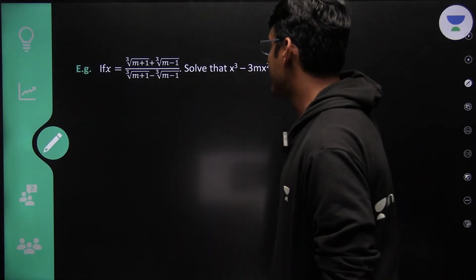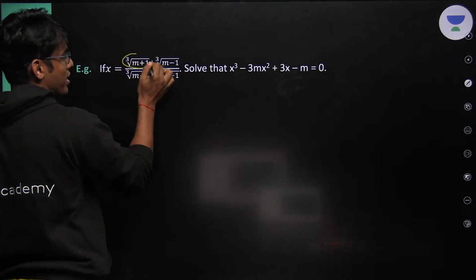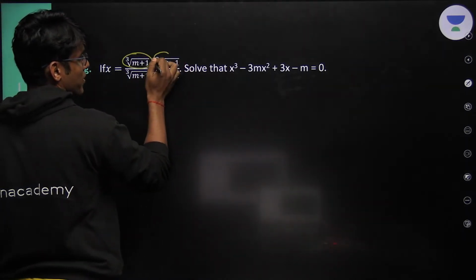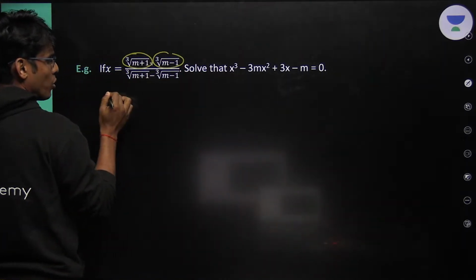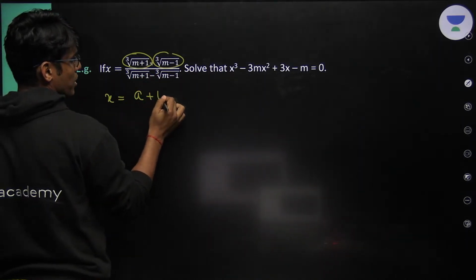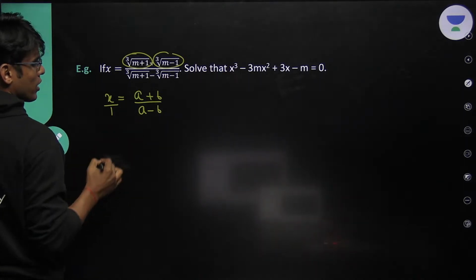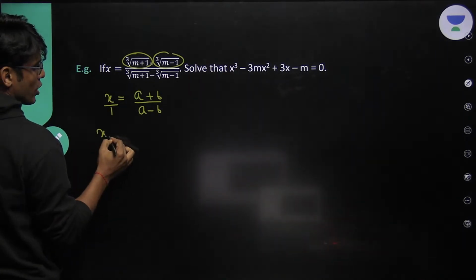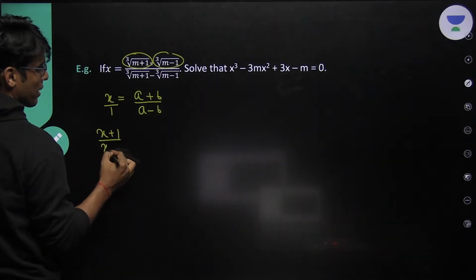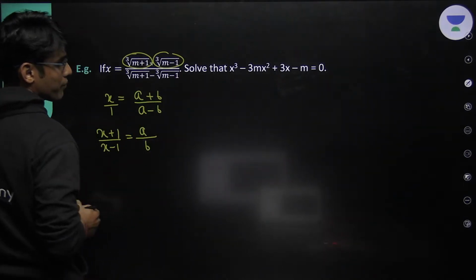Now let's do it. Now I can see this looks very dramatic, very difficult, but I don't have to worry about it. I will just write it as x equals a plus b upon a minus b. Now, what does componendo dividendo say? Numerator plus denominator upon numerator minus denominator is a upon b.